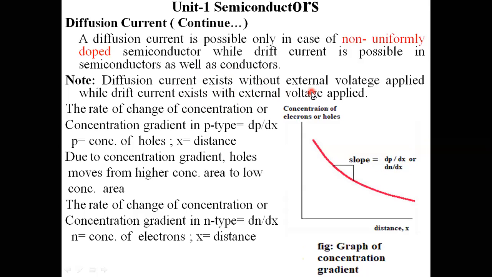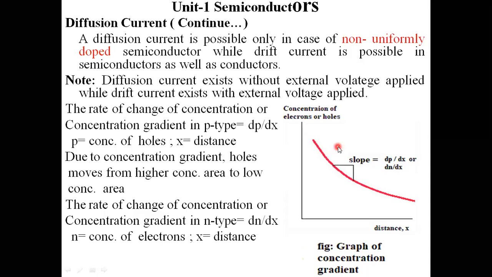Diffusion is a natural process, and I am not applying any sort of voltage supply for that diffusion. Whereas drift is an artificial process, and I am applying some external voltage supply to get the drift current. Diffusion, being a natural process, ultimately gives the diffusion current. That is the main point here.